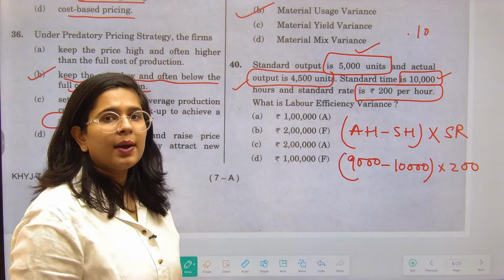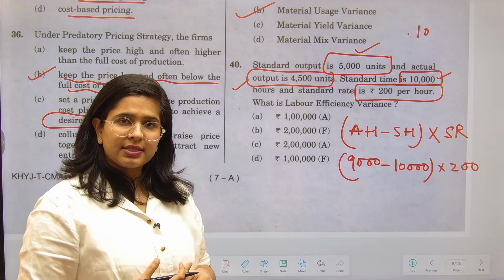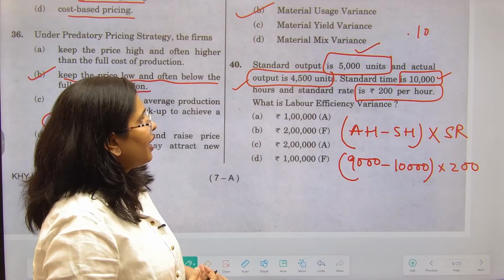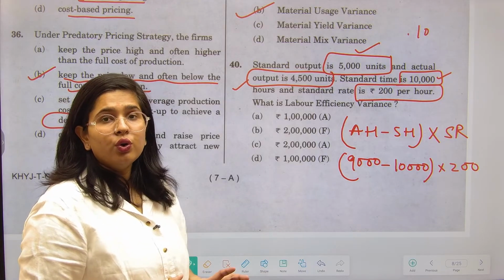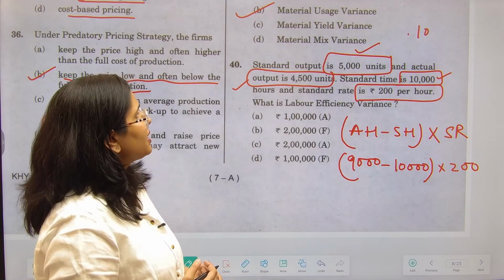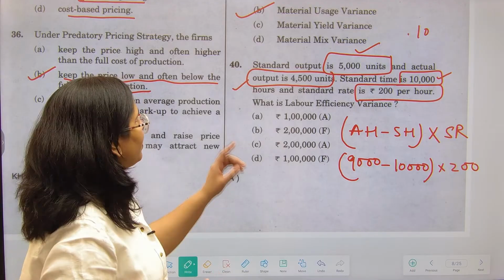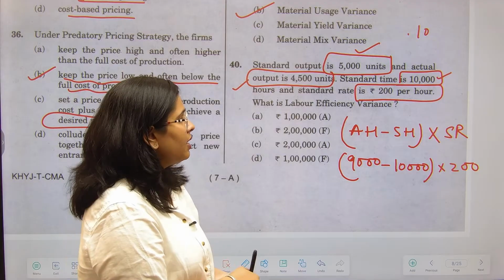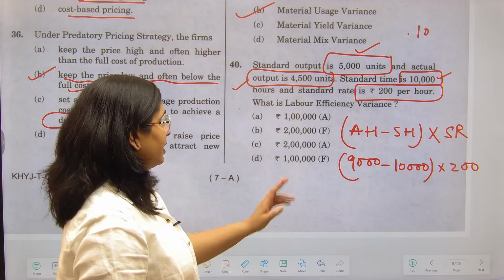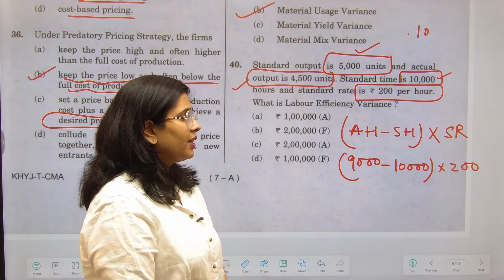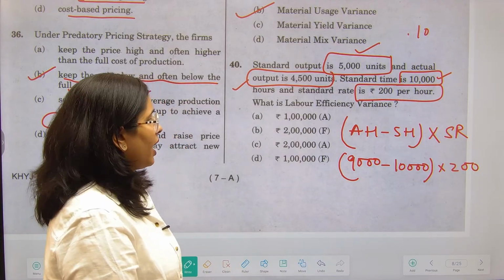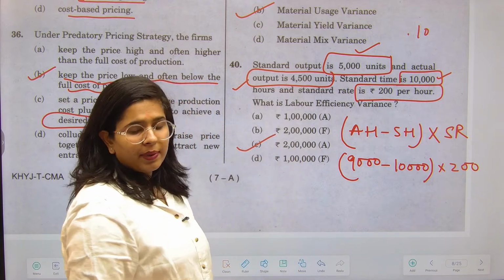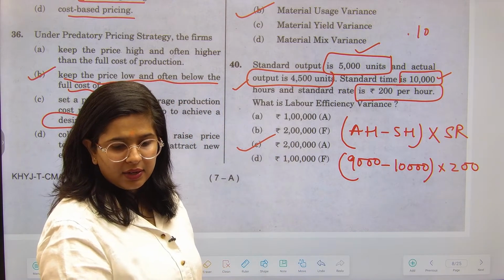Standard time कितना लग रहा है आपको? Total 10,000 hours are there standard time, and your standard output is 5000 divided by that will give you 2 hours, right? So 2 hours is somewhat you are taking per unit multiplied by 4500 and it is going to give you your answer. 9000 less 10,000, 1000 multiplied by 200, and the answer is obviously in adverse. So correct would be 40th का C आपका आंसर होगा.